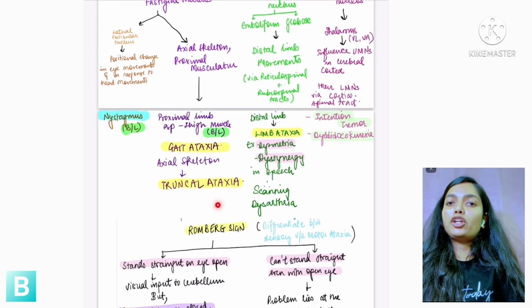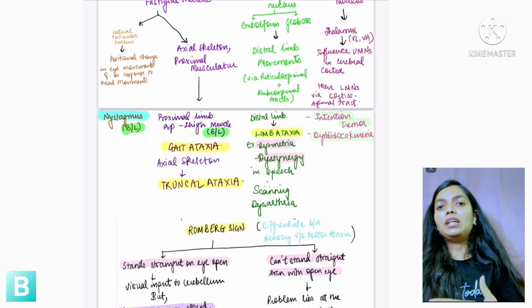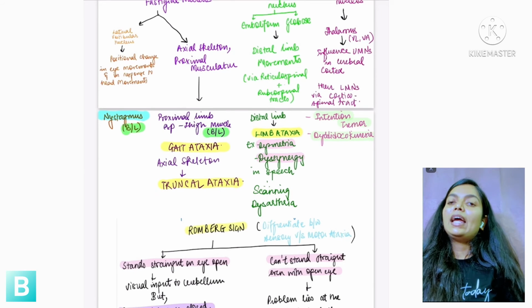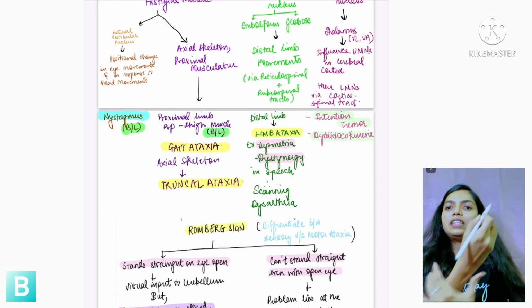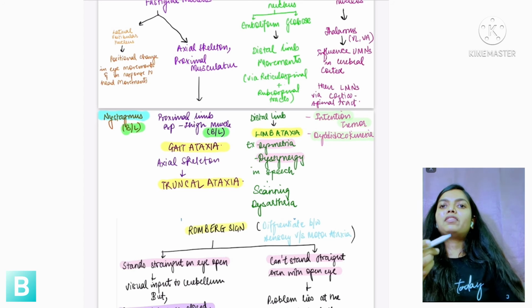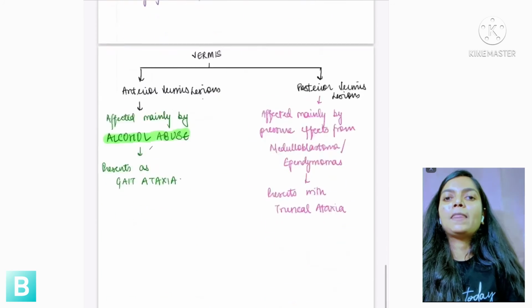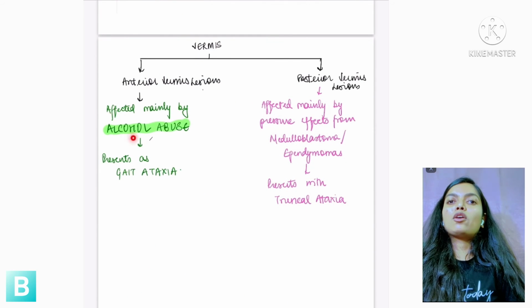I told you it is important to differentiate from truncal ataxia, in which the patient won't be able to sit properly. They will be swaying while they are sitting. So that will be truncal ataxia. And limb ataxia, I told you, is past pointing. That is, the patient won't be able to perform fine movements with their distal limbs, whether it may be your distal leg or distal hand. So alcohol will have a very severe effect on the anterior vermis,